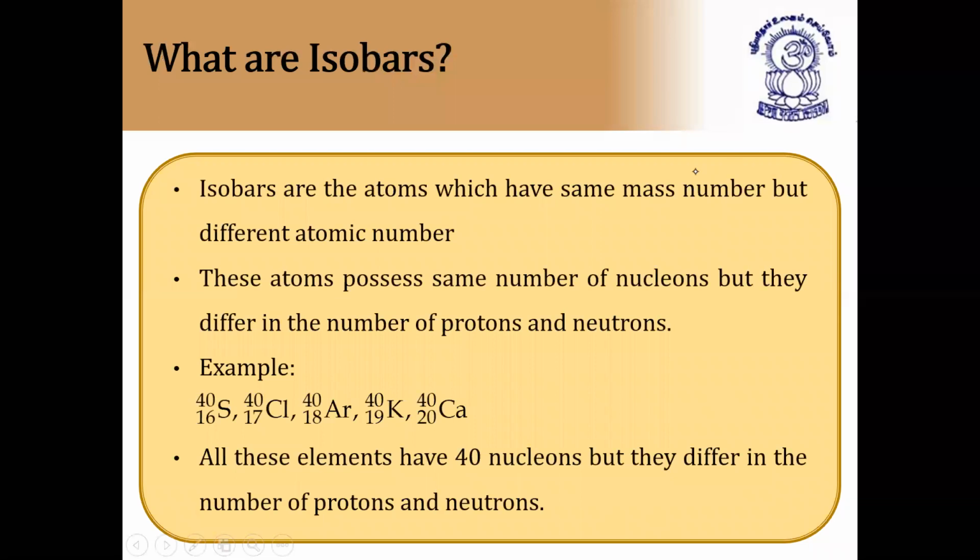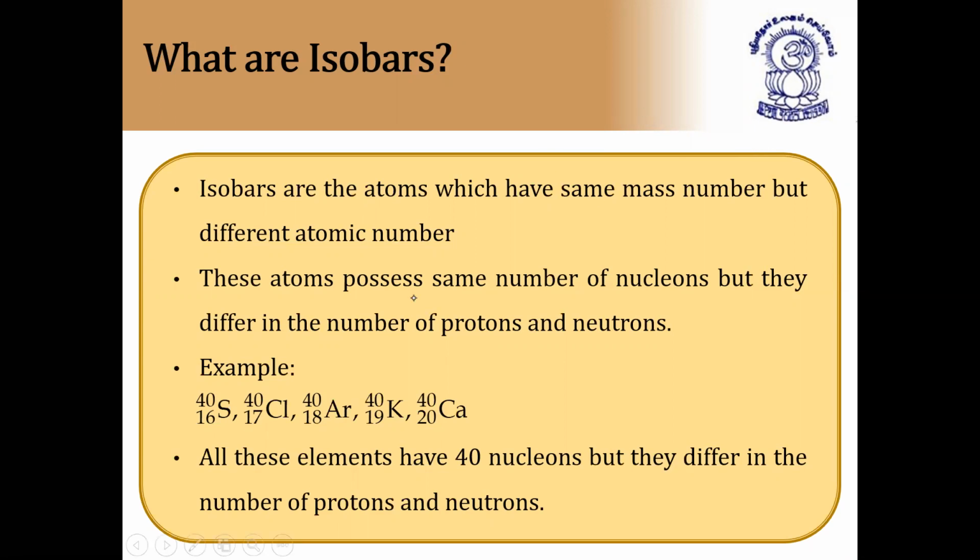Next, what are isobars? Isobars are atoms of different elements, because the same elements are not there. So atoms of different elements which have the same mass number but different atomic number are called isobars. A different atomic number itself says they are of different elements. These atoms possess the same number of nucleons but they differ in the number of protons and neutrons.